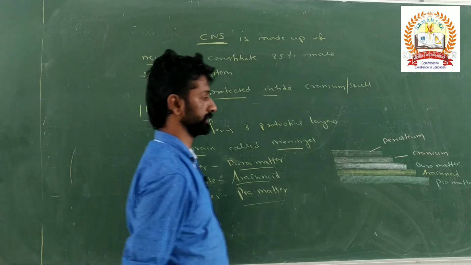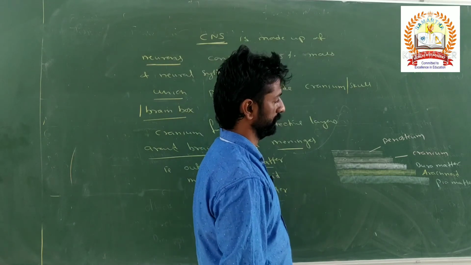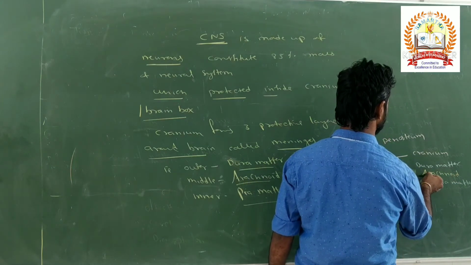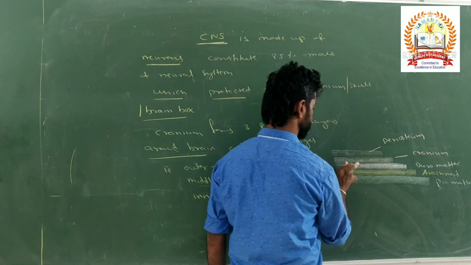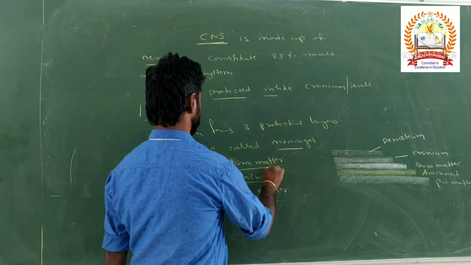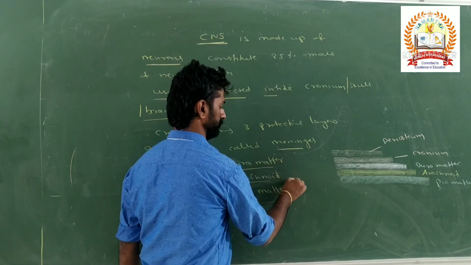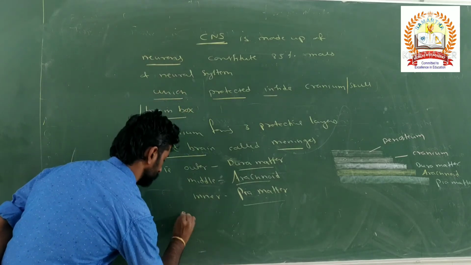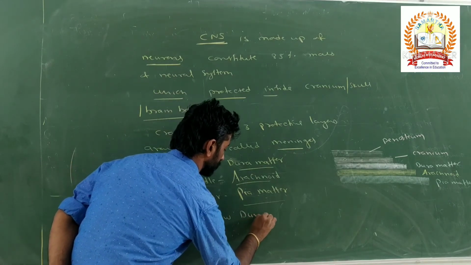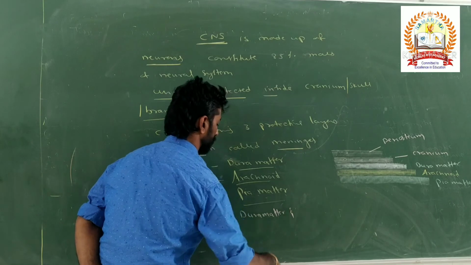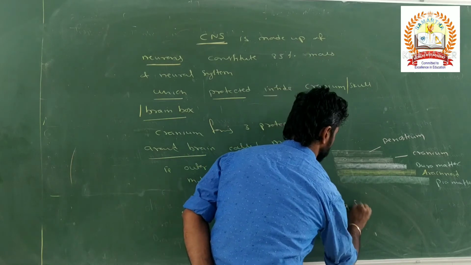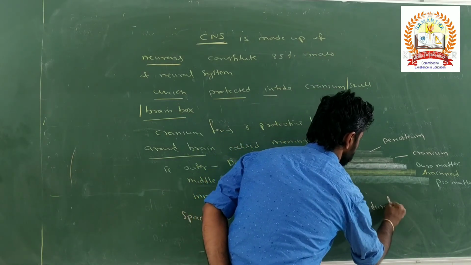What is that space called? That is the space present between the dura mater and the arachnoid. That space is called the subdural space. So between the dura mater, the outer layer, and the arachnoid, the middle layer, the space present is called the subdural space.